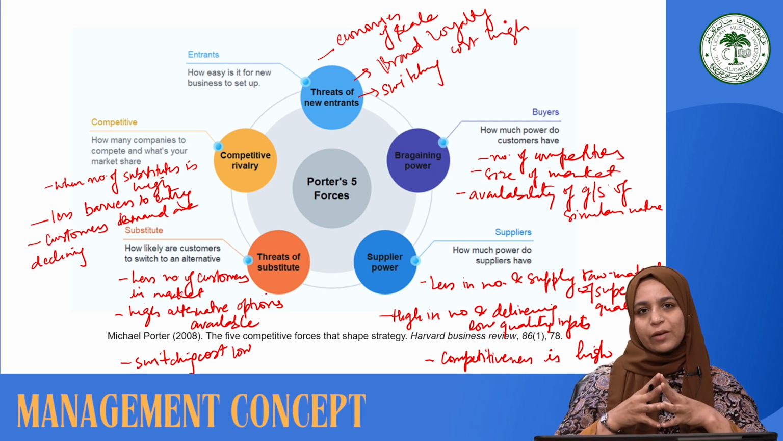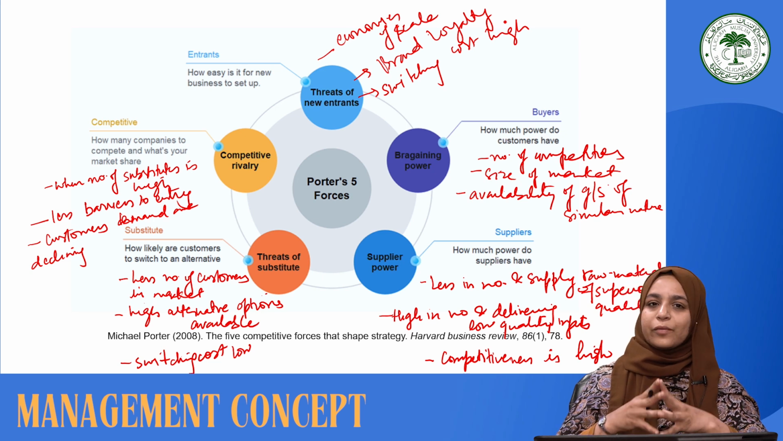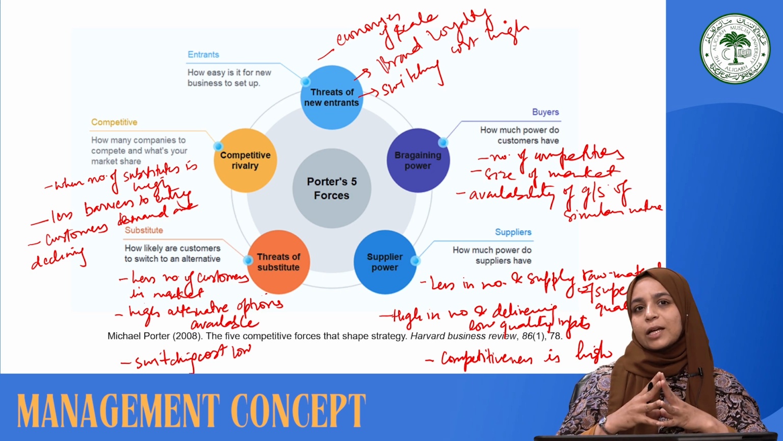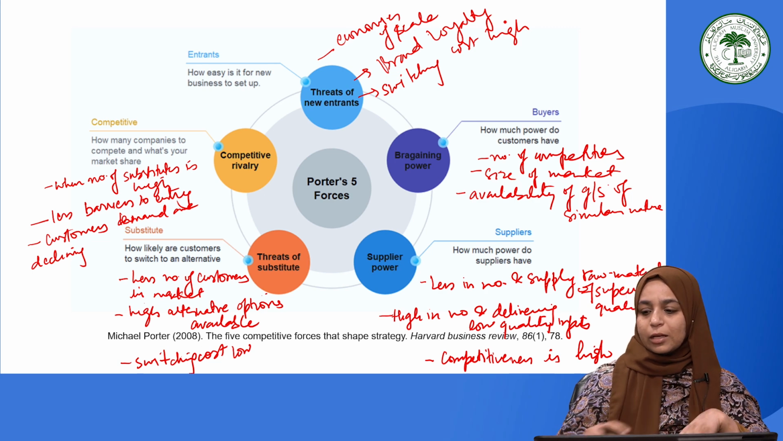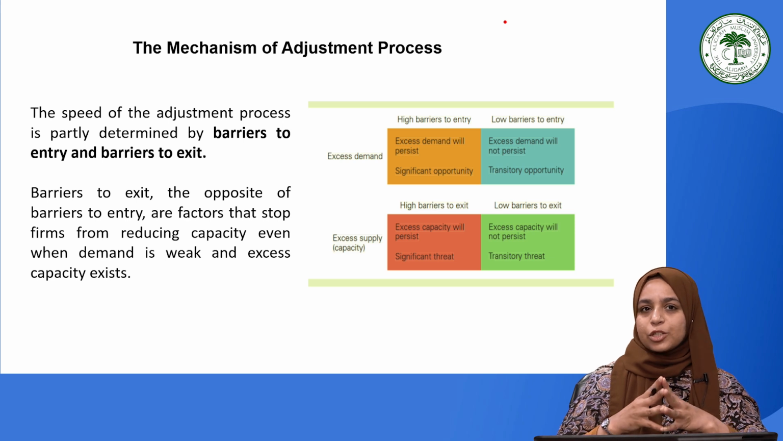Now, at one end, when we have understood the barriers to entry, how they are going to affect the competitiveness in the industry and how they can affect the decision making of a manager, it is also very important for a manager to decide and strategize accordingly in terms of adjusting to these kinds of shifts happening in the market. This takes us to the concept of the mechanism of adjustment process.